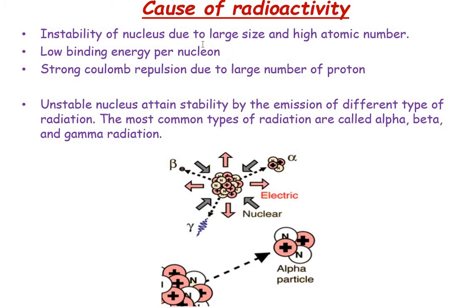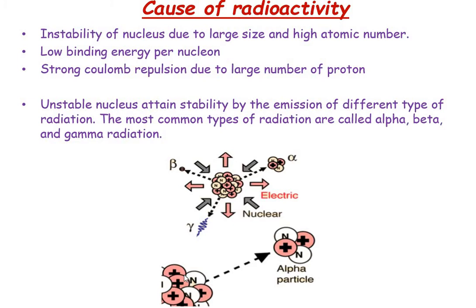The second reason is its low binding energy per nucleon, and the third one is the strong Coulomb repulsion due to a large number of protons. We know that unstable nuclei normally have a high atomic number, so they have a large number of protons inside, and the Coulomb repulsion is one reason for the instability.